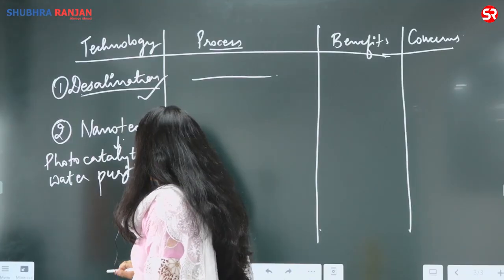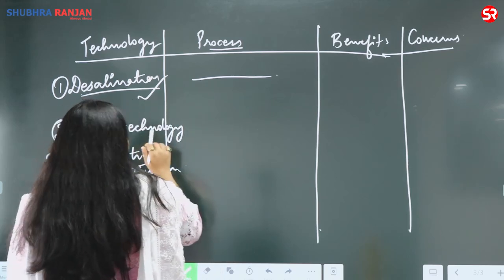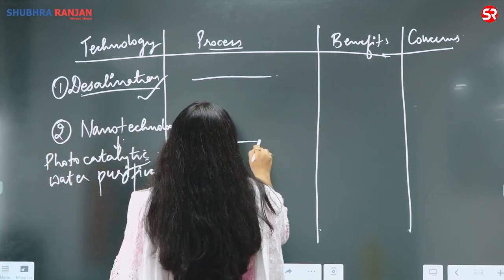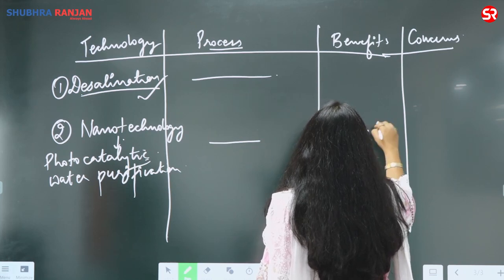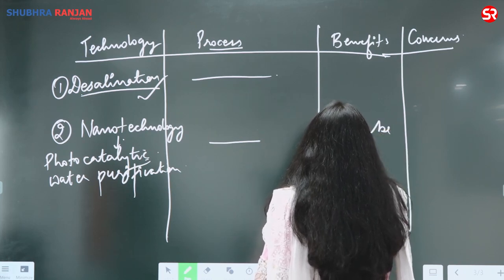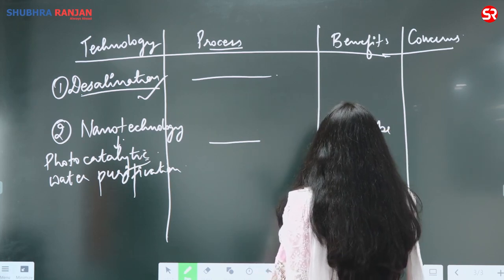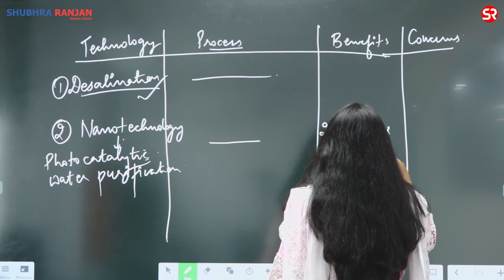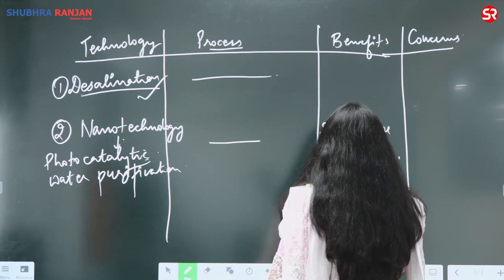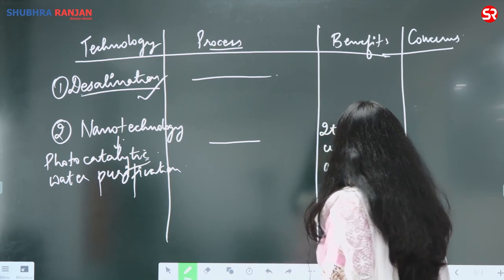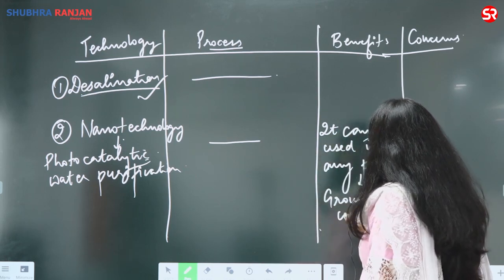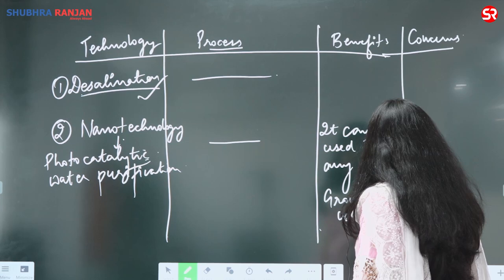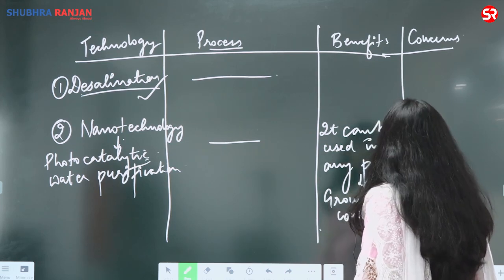So if I have to write down, the next is photocatalytic purification. We can write the process. The benefit is it can be used in any part of the country, and can also help with the tackling of groundwater contamination. The groundwater contamination can also be tackled by using this technique.